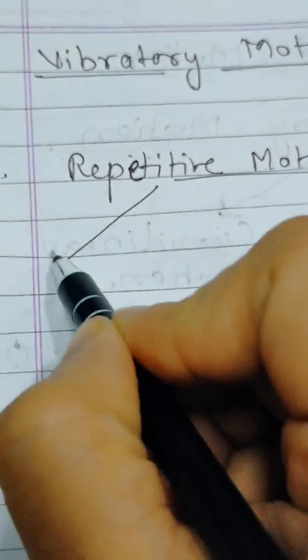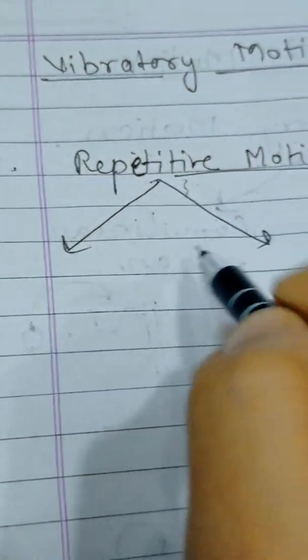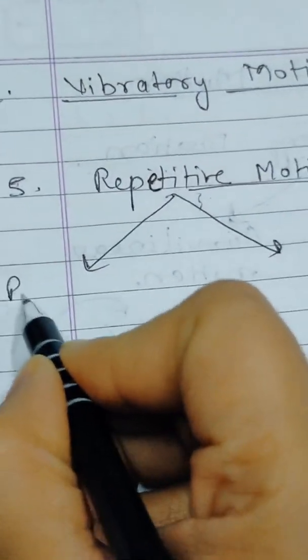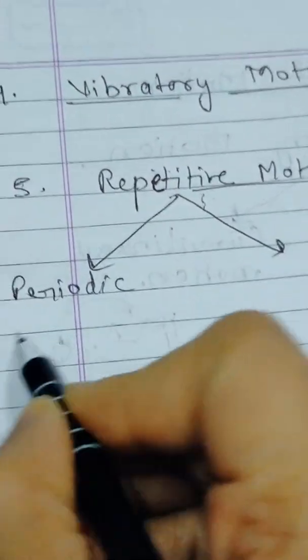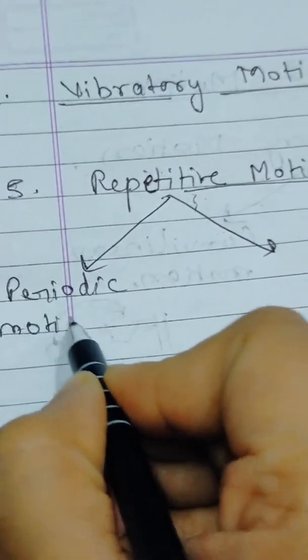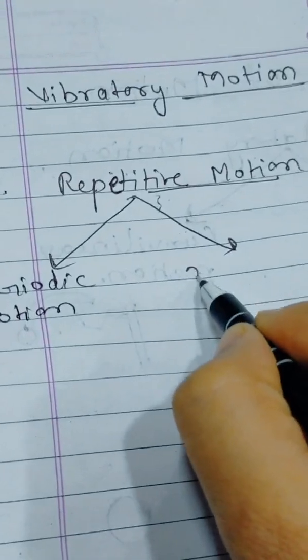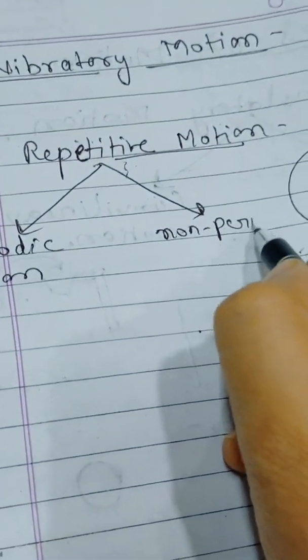So it is further divided into two types of motion: periodic motion and non-periodic motion.